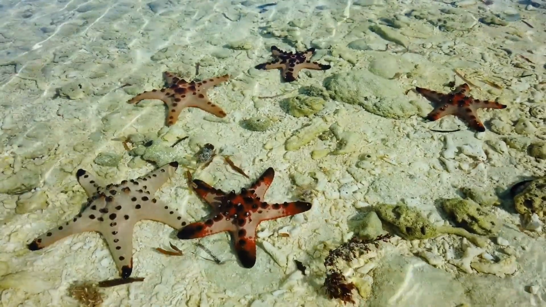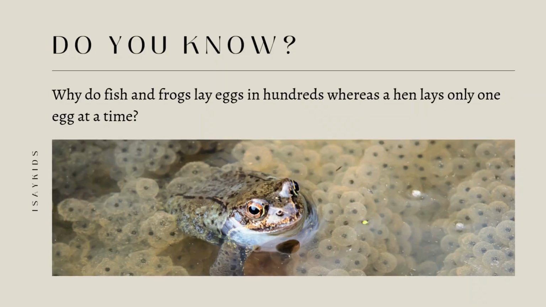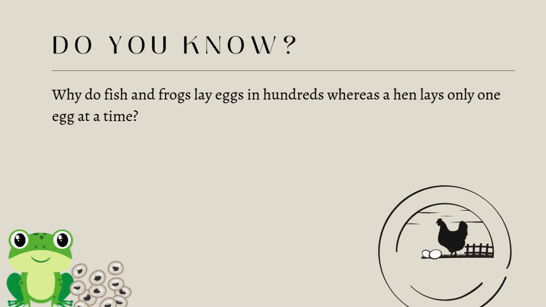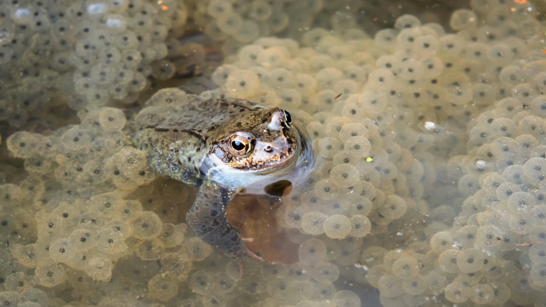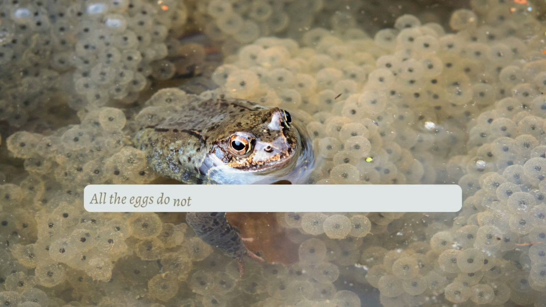Now, a good question is, why do fish and frogs lay eggs in hundreds, whereas a hen lays only one egg at a time? Though these animals lay hundreds of eggs and release millions of sperms, all the eggs do not get fertilized and develop into new individuals.